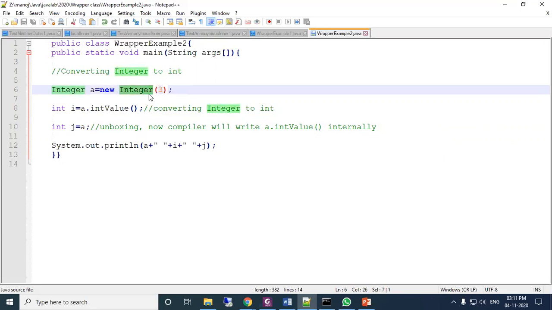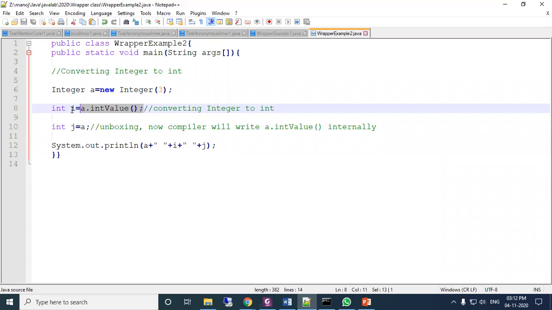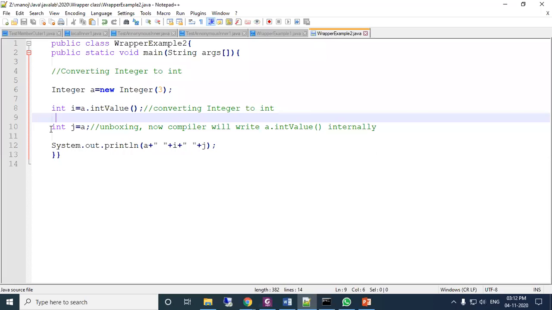Now int I equal to a.intValue() explicitly converts this to an int value for I. If you write int j equal to a, then j is a primitive type and a is your object or instance. When we convert a class object to the primitive data type, that is called unboxing. This is the unboxing concept.